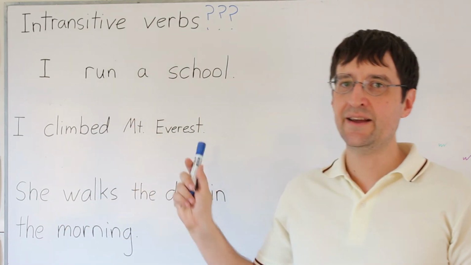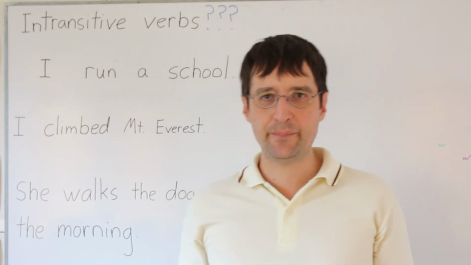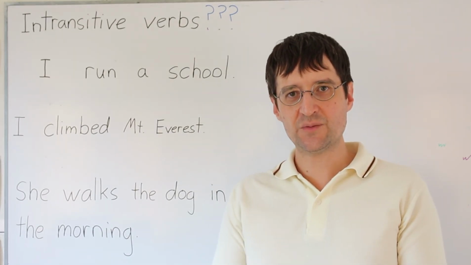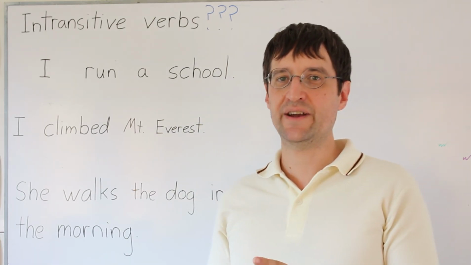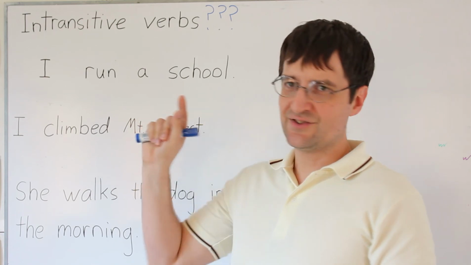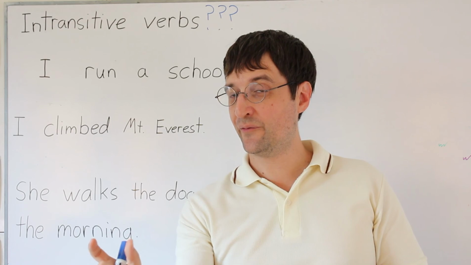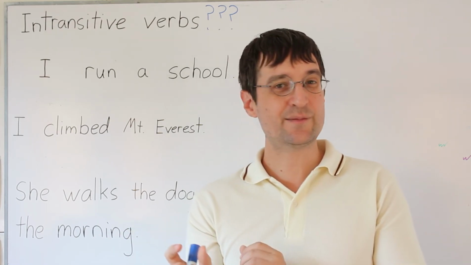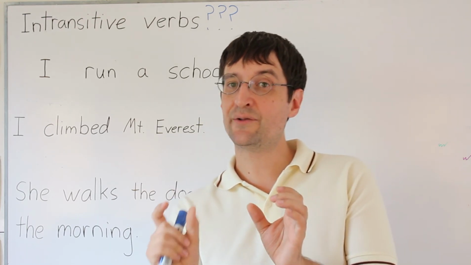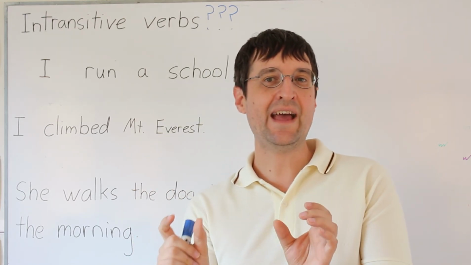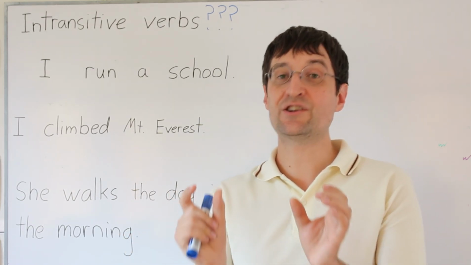Now these are kind of tricky, but take a look. You can grab any bit of English and open up to a paragraph and look at the verbs they're using. See if you can find which ones are transitive and which ones are intransitive. Look to see if you can see a subject, a verb, and then see if it's followed by a prepositional phrase or an adverb, in which case it's probably an intransitive verb, or see if it's followed by another noun or a pronoun. In that case, it's probably a transitive verb.